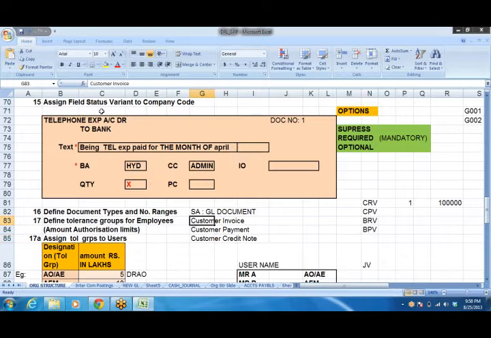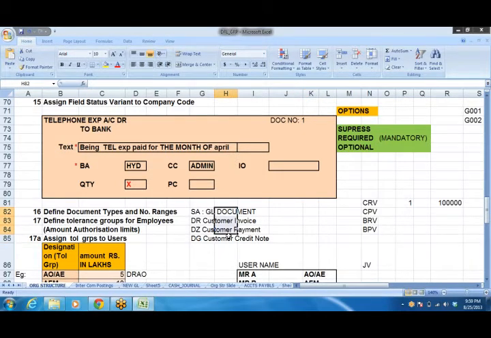And say, for example, customer invoice. Customer invoice, we call it DR. Then customer payment, we call it DZ. All these are standard documents provided by SAP. The abbreviations, there is no full form for these, of course. SA GL document, DR customer invoice, DZ customer payment, DG customer credit note, like that.